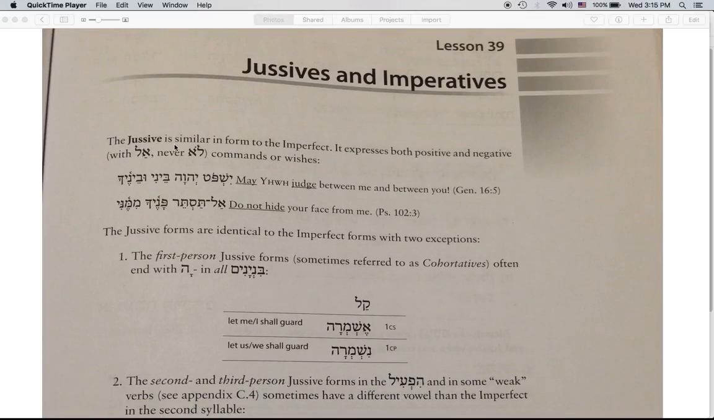Our authors tell us the jussive is similar in form to the imperfect. By this, they mean the jussive will oftentimes look identical to the imperfect. There are a couple of exceptions to that, which we will look at.